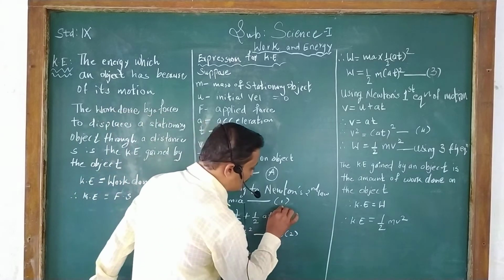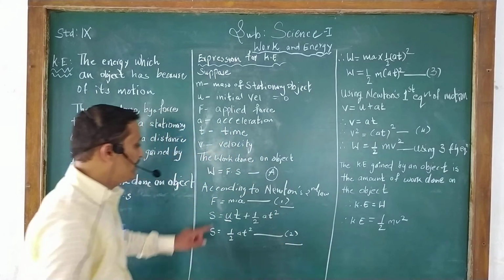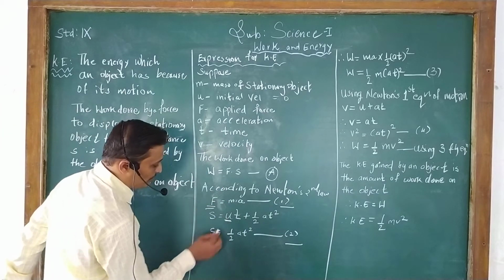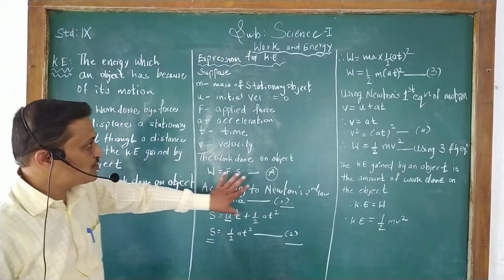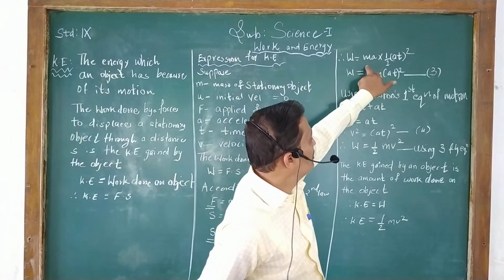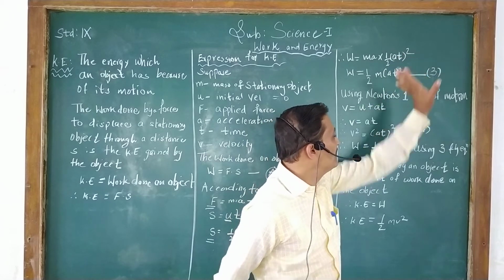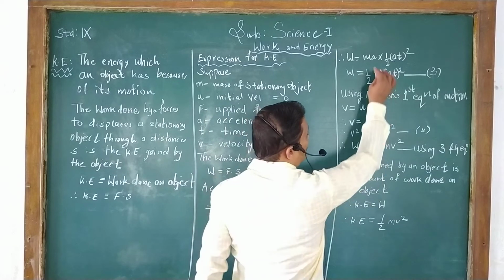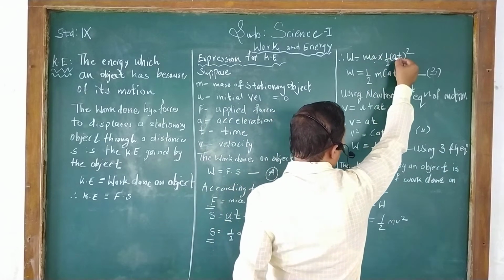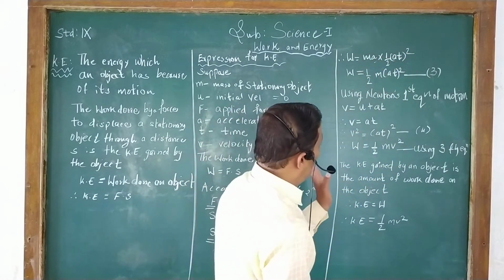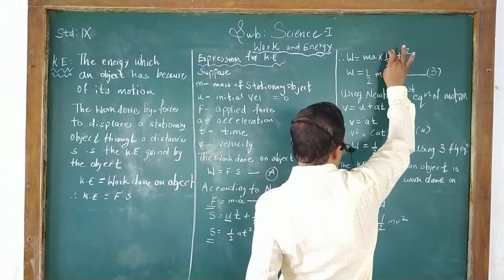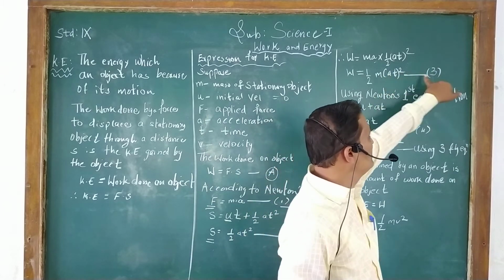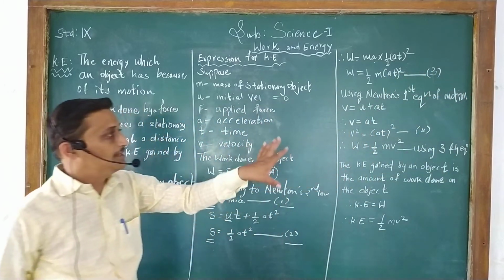Now using equation 1 and equation 2 in equation A, as we have the value of F and the value of S, putting these two values we get W equals ma into half at square. Arranging this, we have a here and a here, so when these two a values get multiplied, you get half m into a square t square. That will be equation number 3.